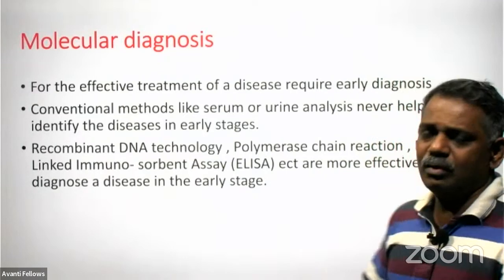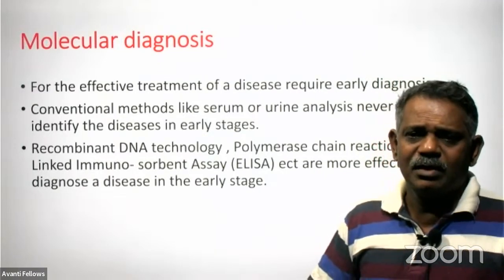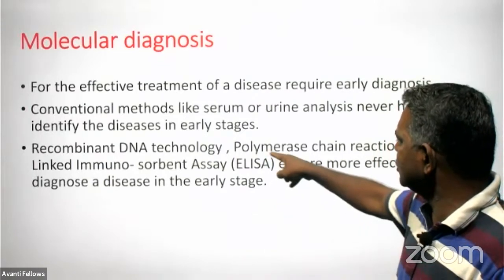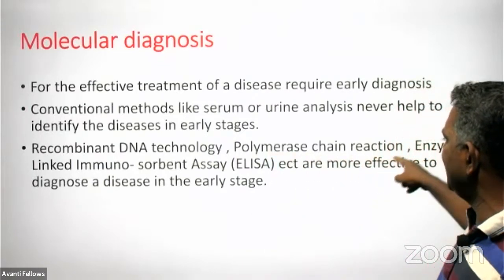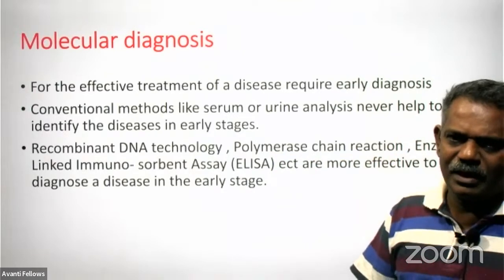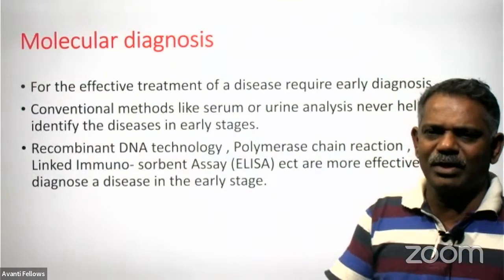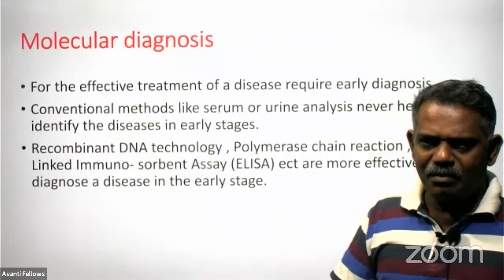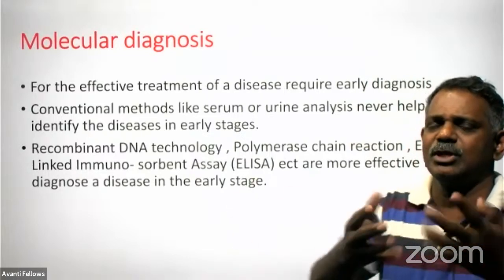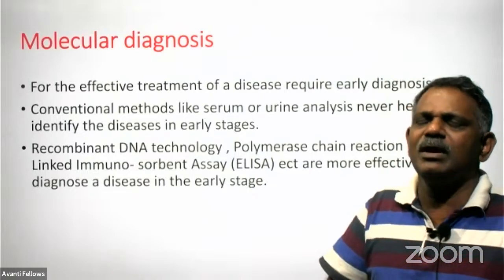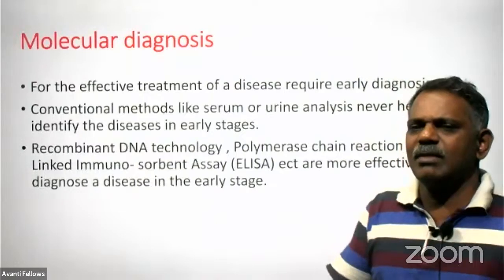So how to identify in the early stage? We have to multiply this. So this is the easiest way to multiply. You may have heard about the PCR technique that we do outside the body only. We are not using a vector. It is a vectorless method to multiply. Millions of copies we can prepare within a short period of time. Within a minute, we are able to make millions of copies of the gene without changing the chemical nature.